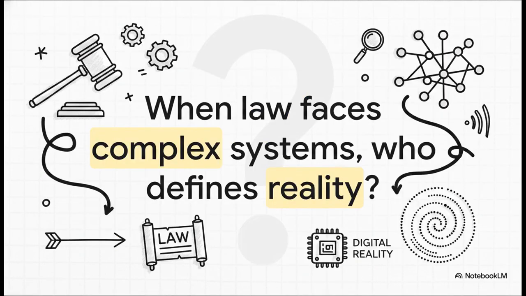I want to end this explainer with a provocative question to leave you pondering. As technology rapidly outpaces tradition, how must our legal frameworks evolve to truly understand digital reality? If our courts are still operating on linear logic while our societies are operating on complex network math, that gap between justice and science is only going to widen. Think about how much of our lives happens inside these networks today.